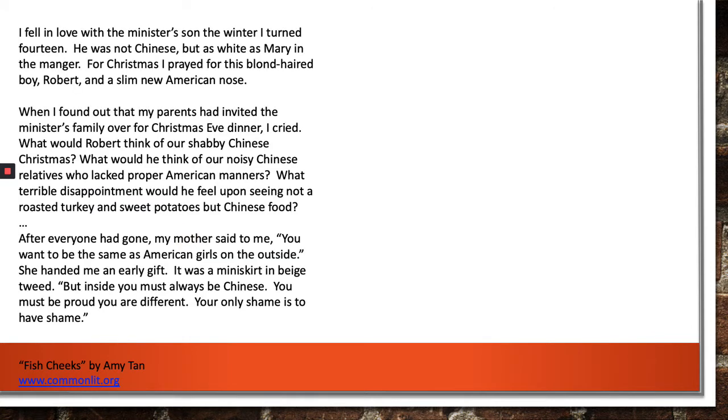The excerpt we're going to read today is from Fish Cheeks by Amy Tan, and that can be found on commonlit.org. Let's read the excerpt.